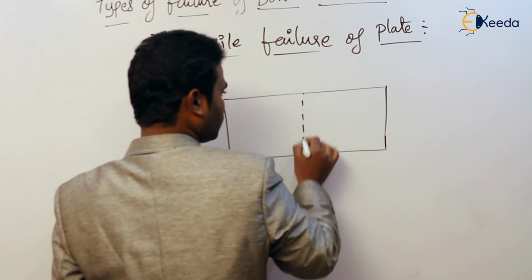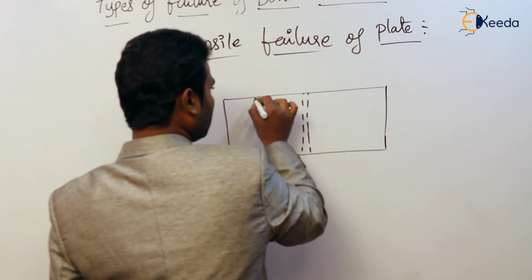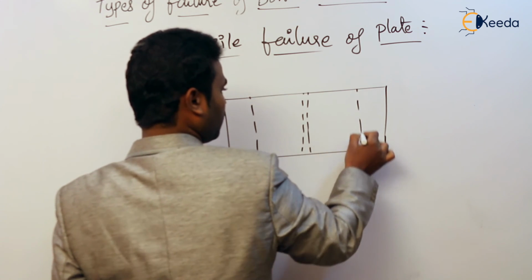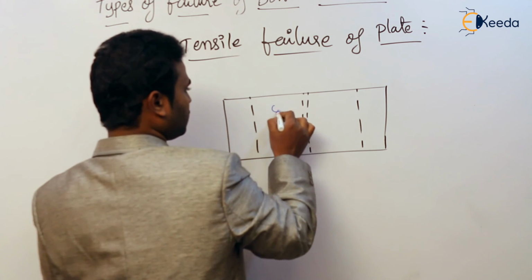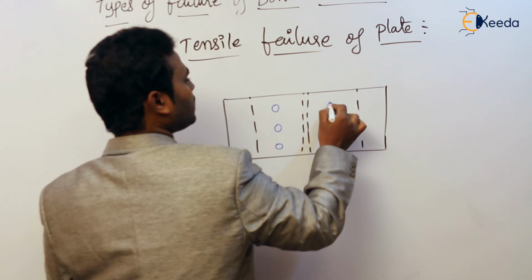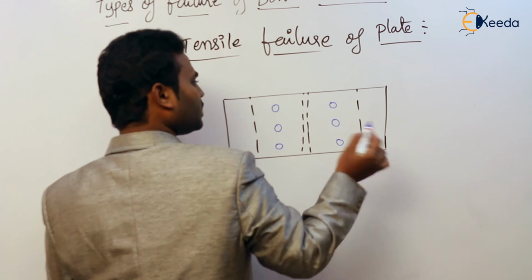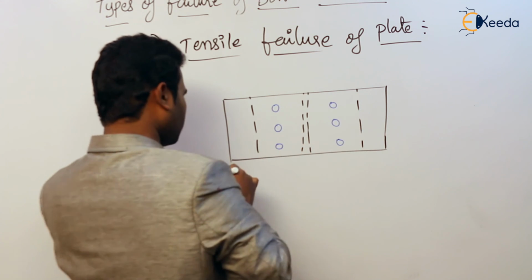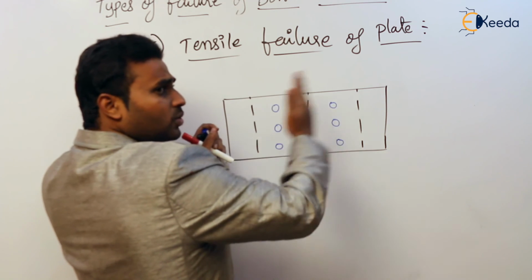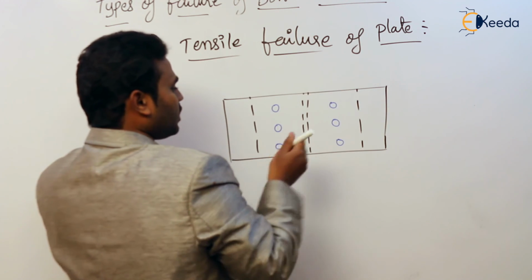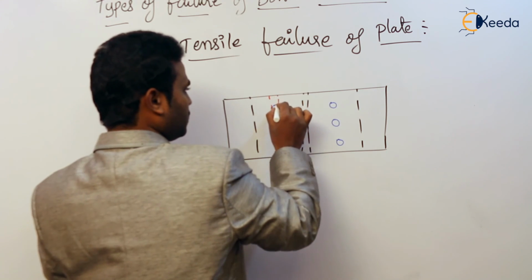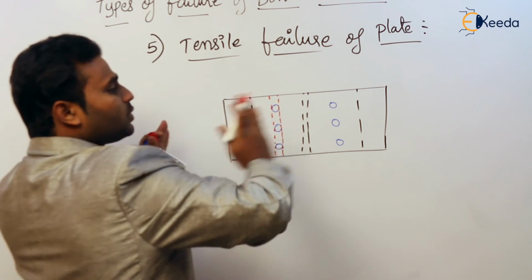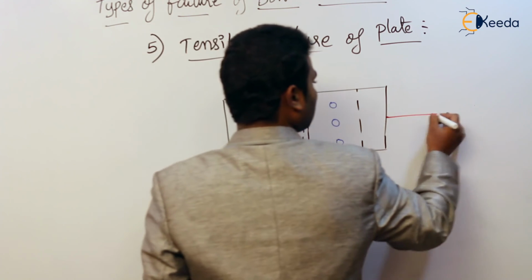This is the interface of the two plates and this is the cover plate. Here is where the bolts are present. In this example I am showing only one line, but usually more than one line will be present. In tension failure, the plate is going to tear off. It means the crack propagates like this, and then finally it is going to divide, tear.